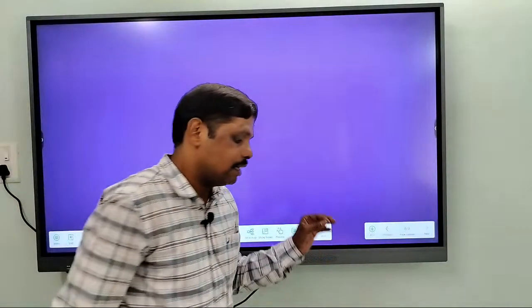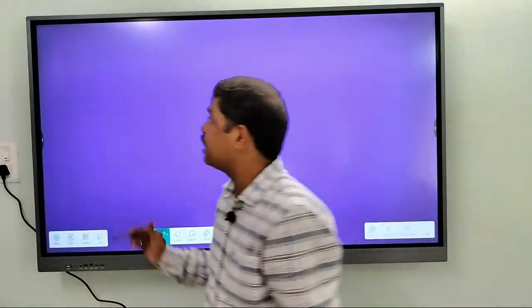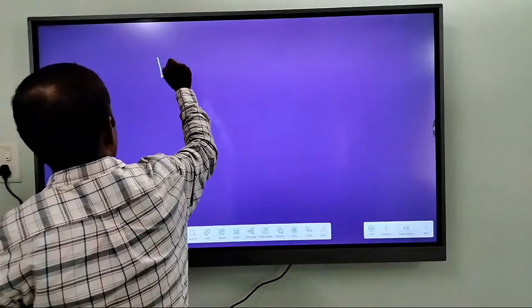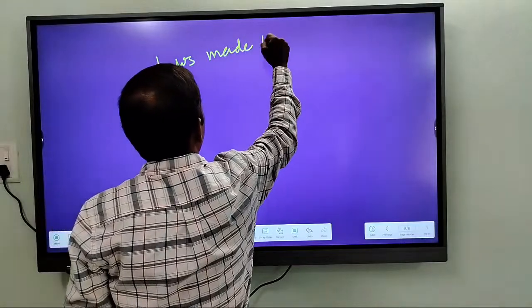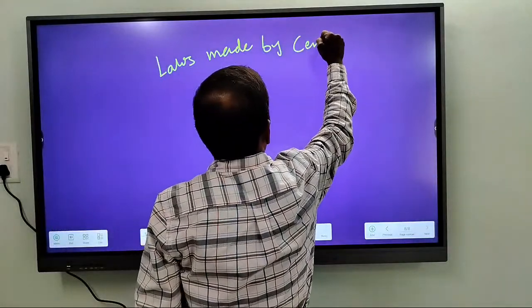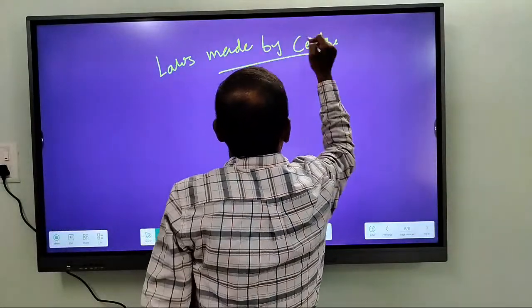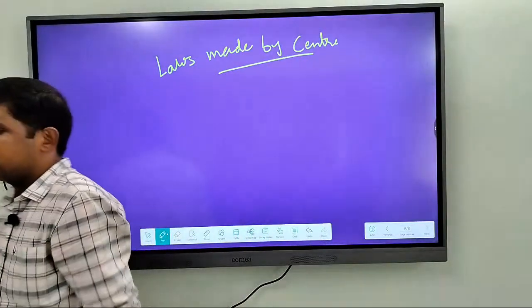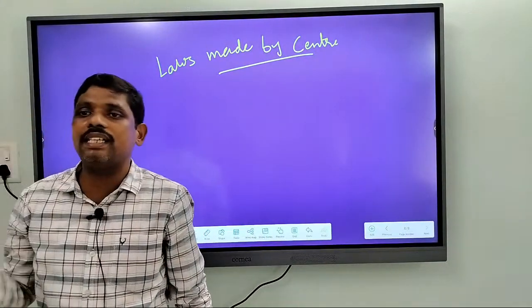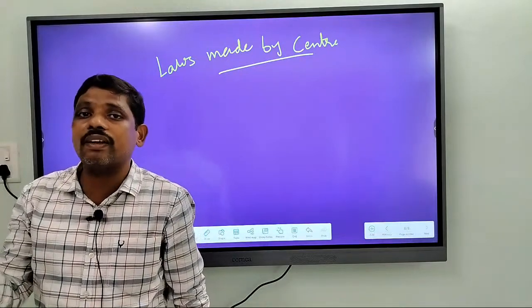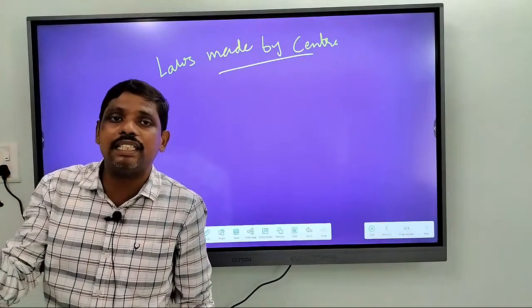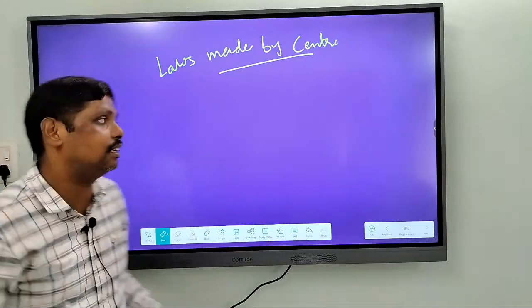So remember, take the laws made by the center. The laws made by the center will be valid as long as the national emergency is in proclamation. Alright?